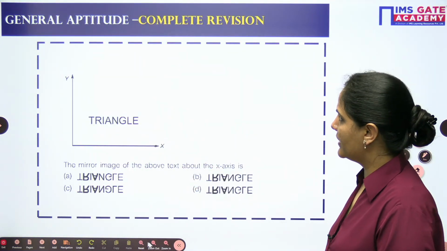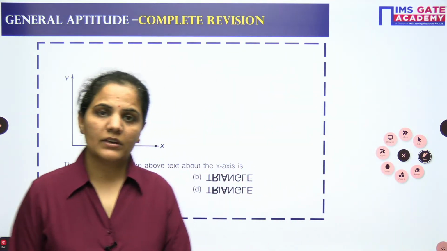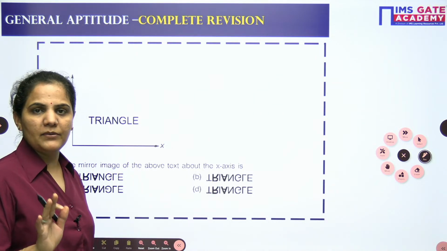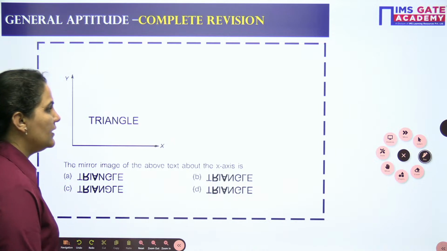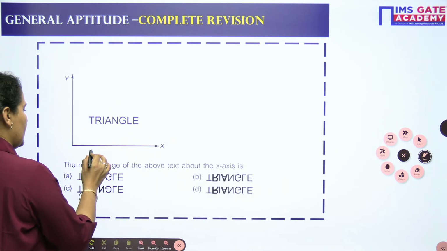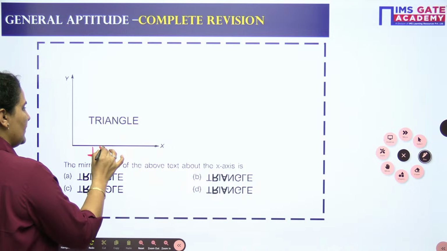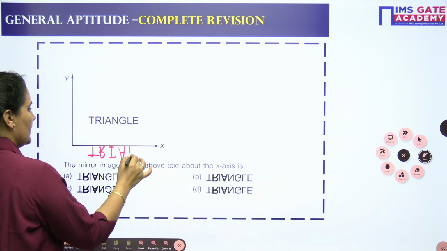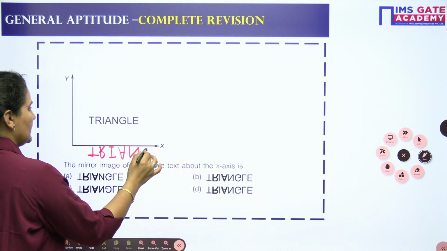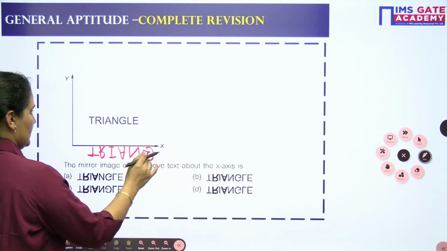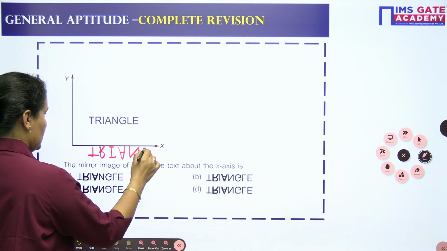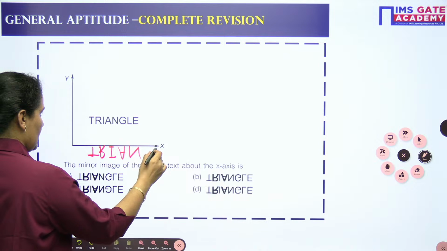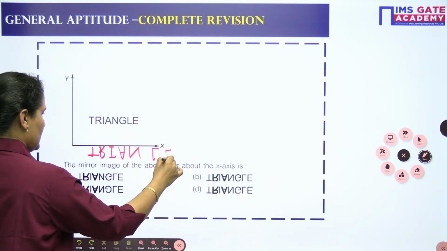This is very simple. The mirror image, spatial aptitude. You are looking for the mirror image. There is a great chance the question will be there from the mirror image or the paper folding, paper cutting in the upcoming GATE exam. So triangle, when you will go with this one, T, it will be R, it will be I, A, N will be N only like this, G will be, no, I am not comfortable with the G. So G will be like this, okay, L will be L and E will be E.